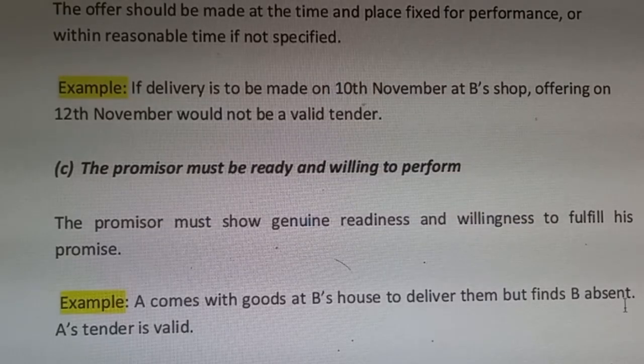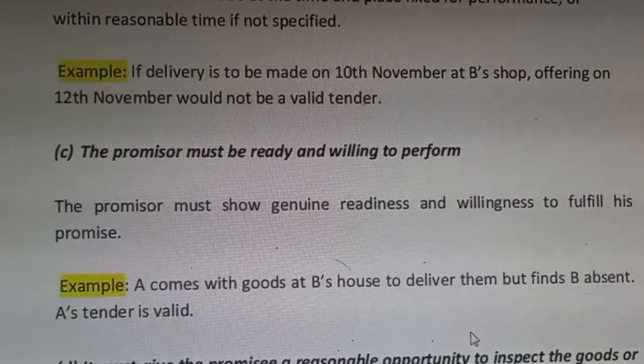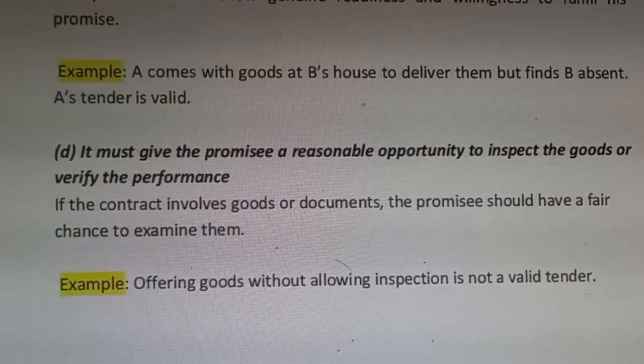For example, A comes with goods to B's home to deliver them but finds B absent. A is the promisor here and he is fulfilling his obligation. He is fulfilling the promise, but B was absent. A's tender is valid. A's offer is valid, but B was absent.